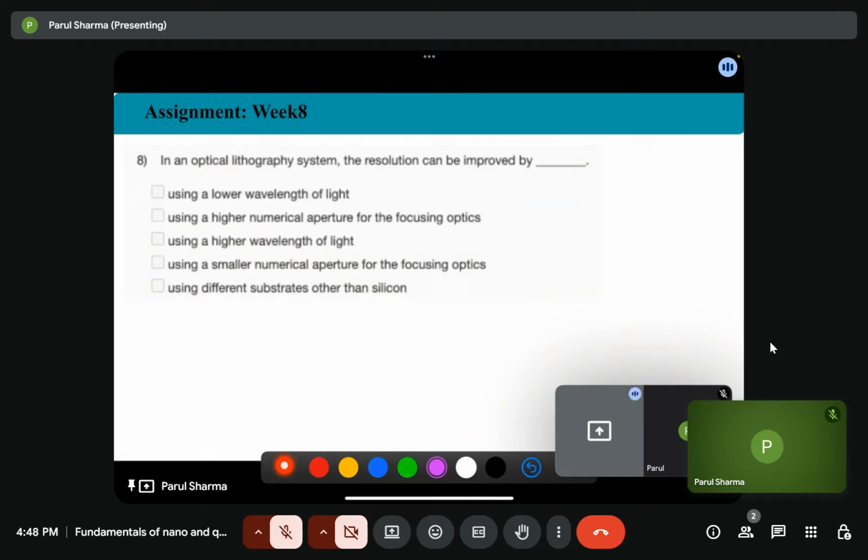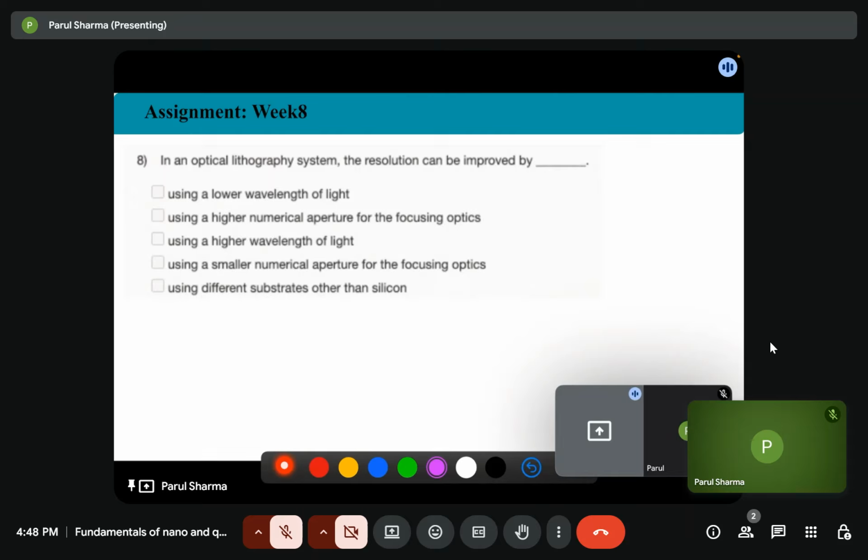Question 8 is, in an optical lithography system, the resolution can be improved by using a lower wavelength of light and a higher numerical aperture of the focusing optics, using a higher wavelength of light, using a smaller numerical aperture of the focusing optics, or using a different substrate other than silicon.